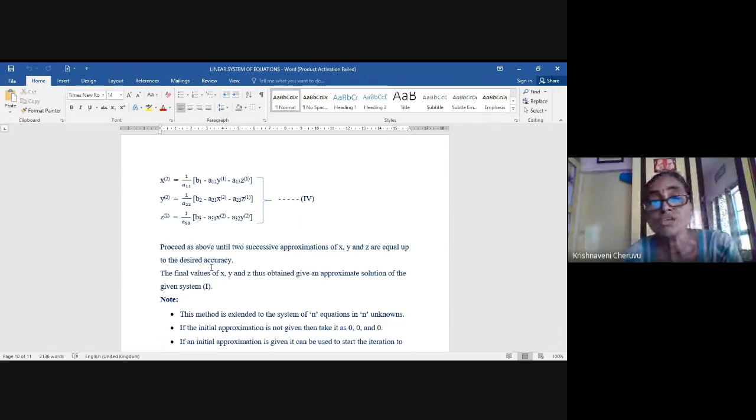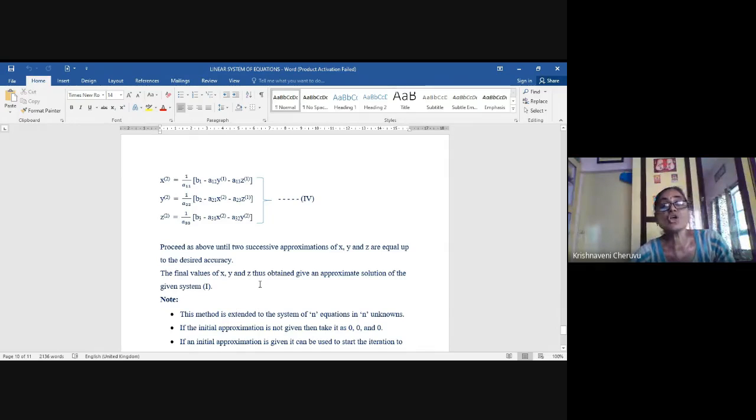Okay. So sometimes he will say up to 2 decimal places, up to 1 decimal place. So you have to exactly see that after rounding up whether the successive approximations are equal up to the desired accuracy. So after getting the values, suppose x bracket 3 is equal to x bracket 4, y bracket 3 is equal to y bracket 4, z bracket 3 is equal to z bracket 4. You can say that that would be the final value of x, y, and z.